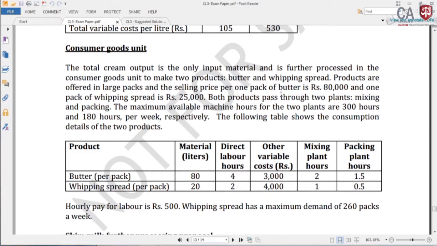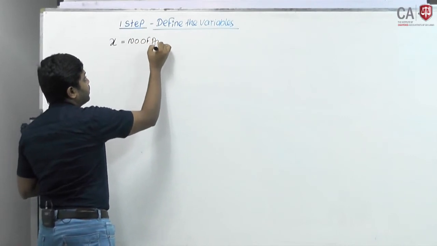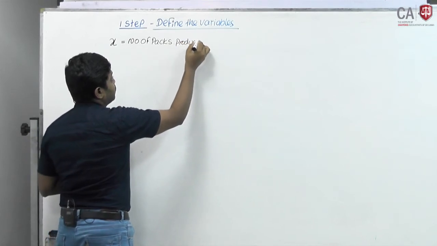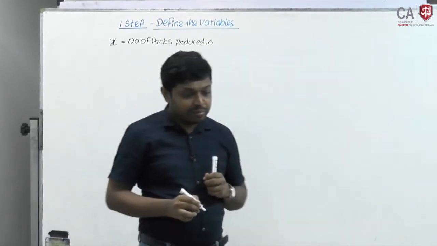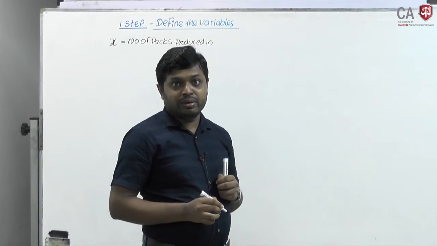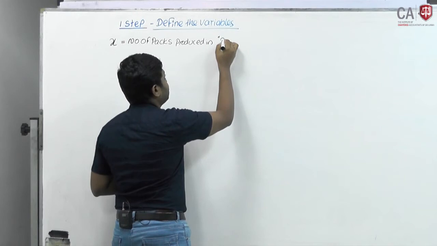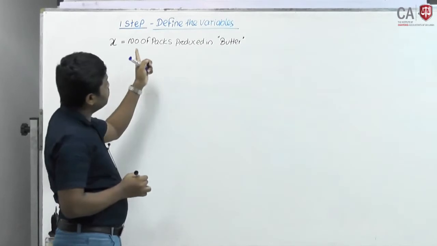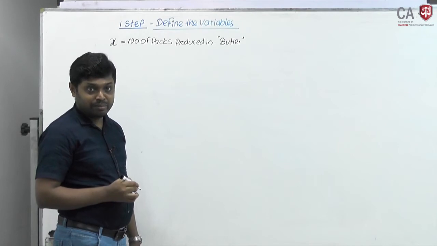X I will define as the number of packs produced in butter. How many packs have you produced in the product butter? X represents the number of packs produced in butter.